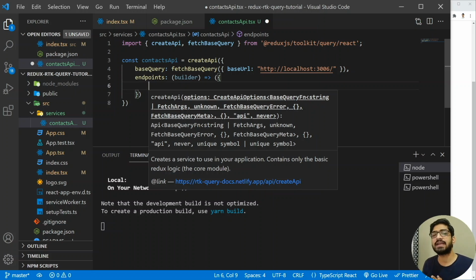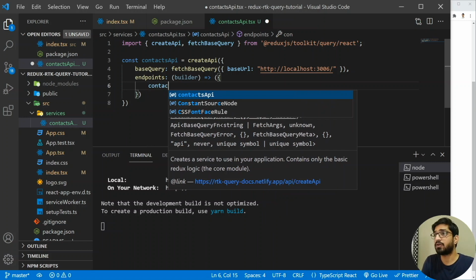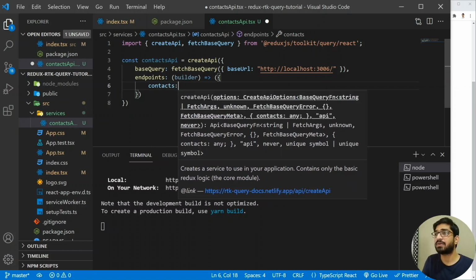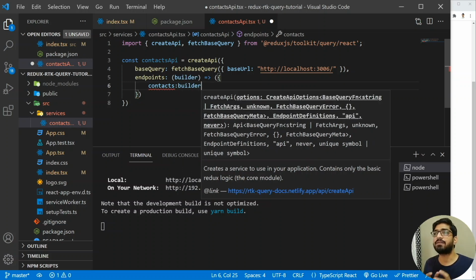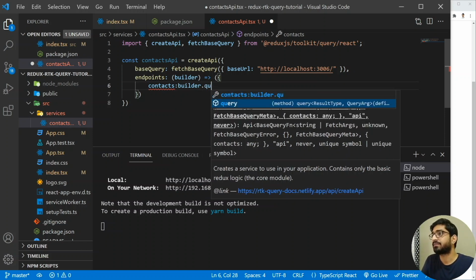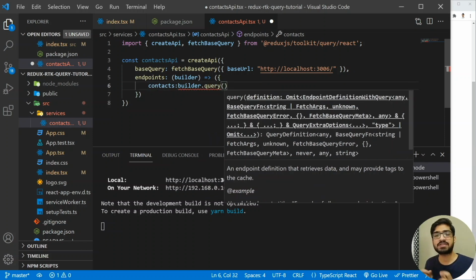The first endpoint is to fetch all my contacts. So what I want is to have all the contacts, and that's why I'm going to write contacts here. Then we are going to have this builder, and this builder offers us a query method. So I'm going to use dot query.